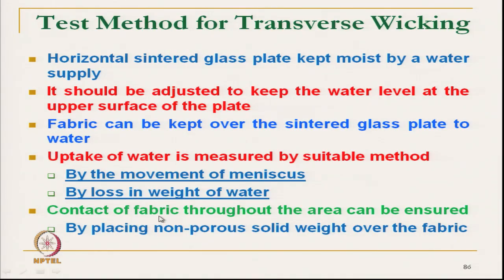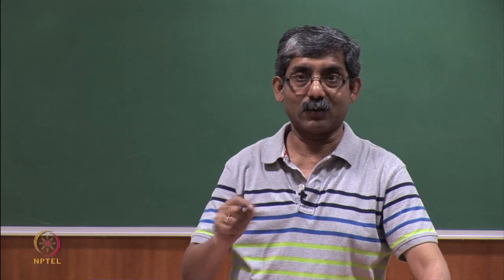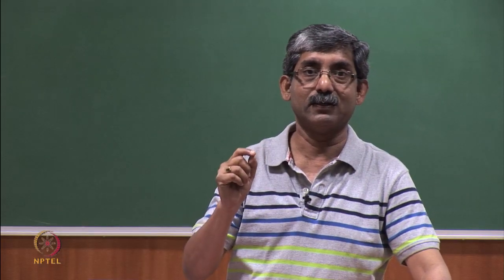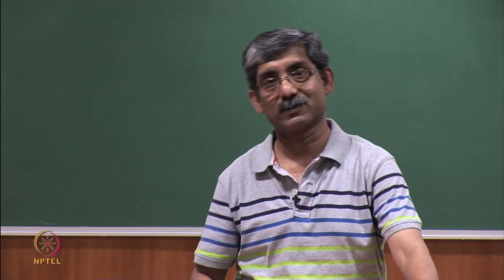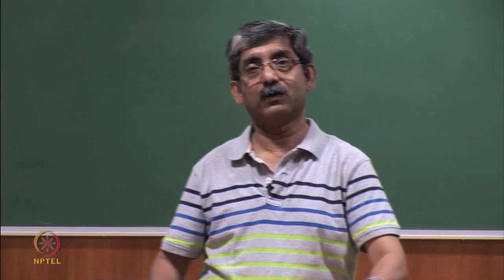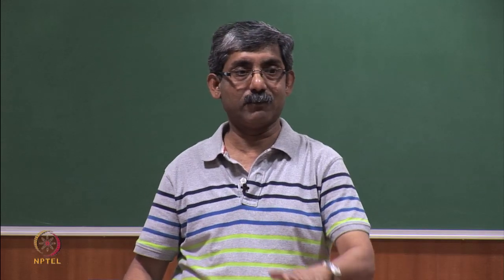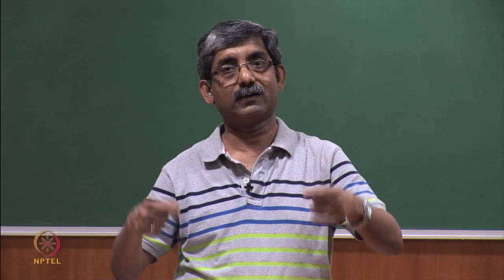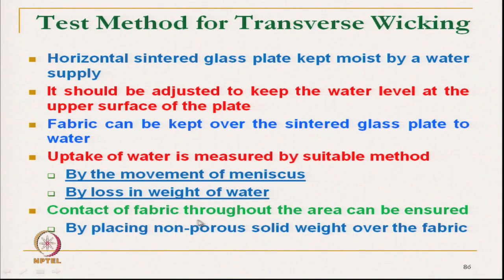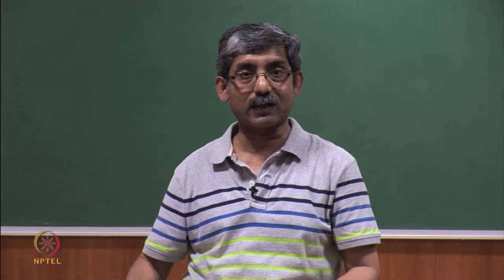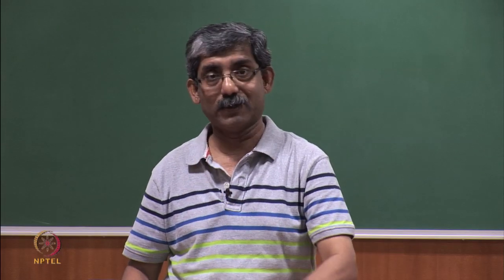Contact of the fabric throughout the area can be ensured. The fabric, when placed, should be in touch with the sintered plate throughout the cross section, otherwise bubbles will be created, which will interfere with the wicking characteristics. So, after placing the fabric over the sintered plate, we can place a non-porous solid plate over the fabric, so that there is proper contact at the bottom surface of the fabric.